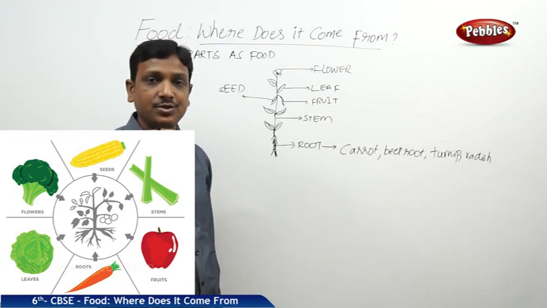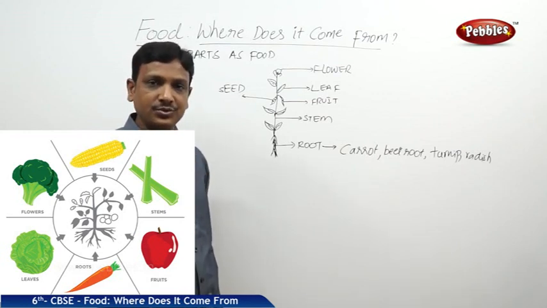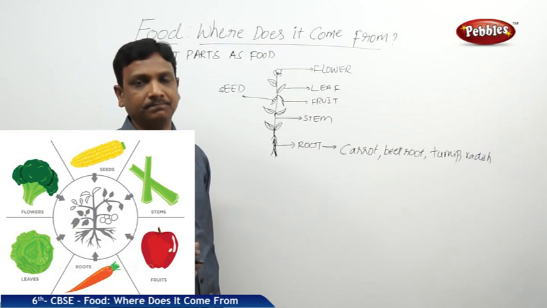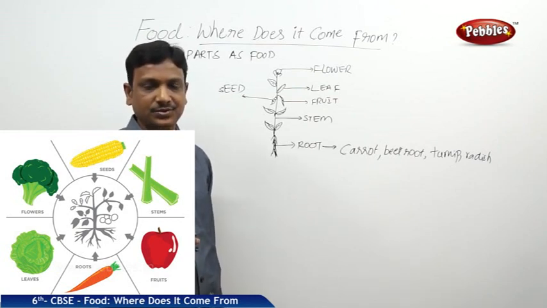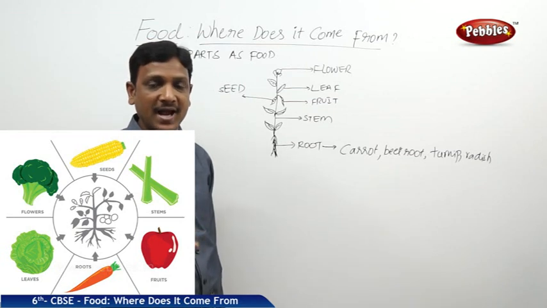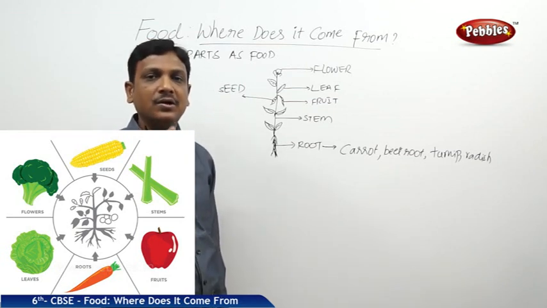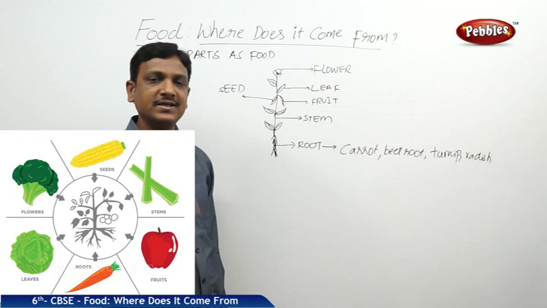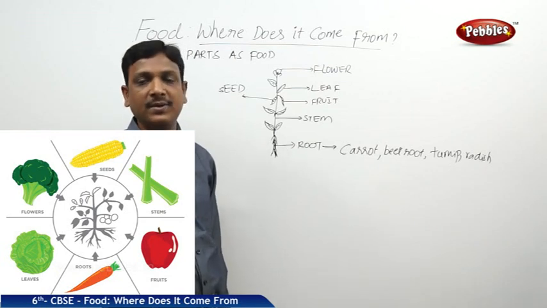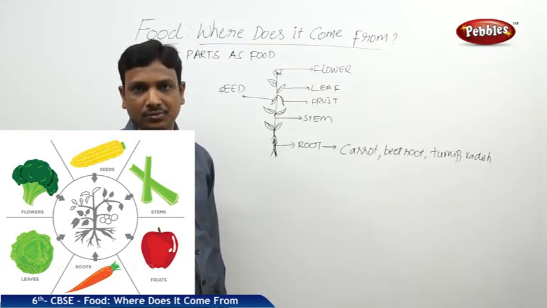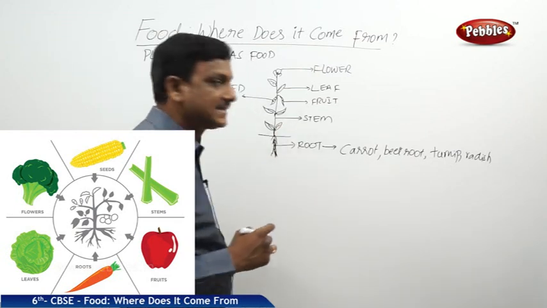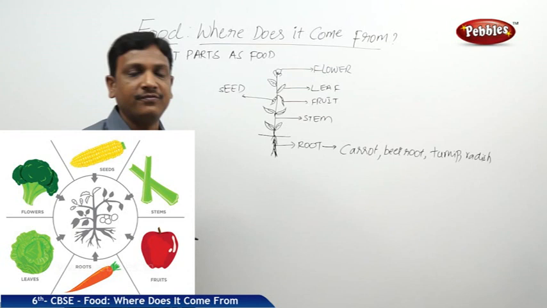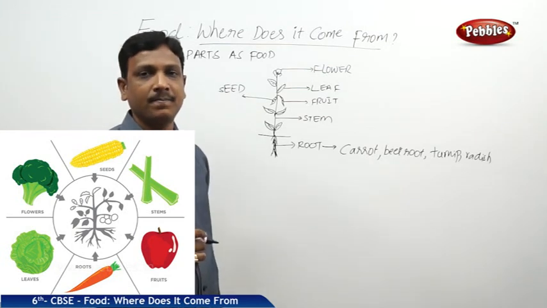So there we are consuming the root. The root is used as an ingredient to make a food item. In case of a carrot plant, which part are we consuming? Root. In case of a radish, which part of the plant are we consuming? Root.